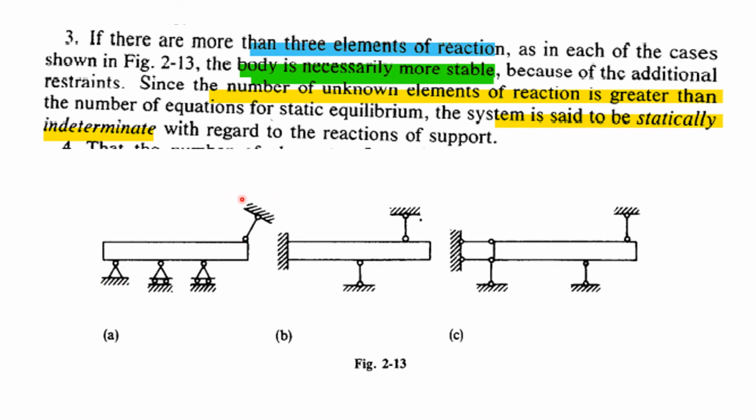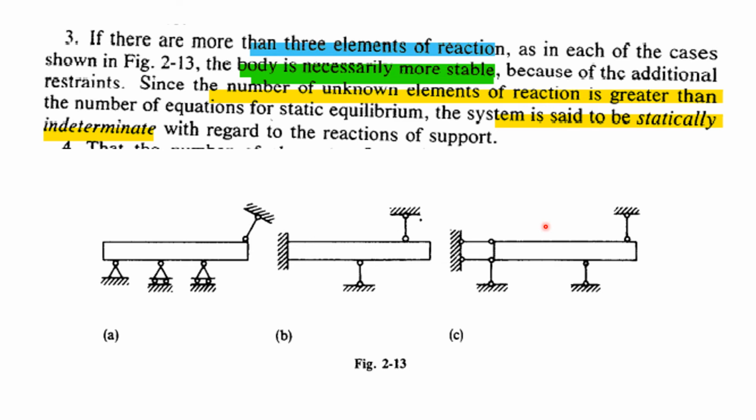The unknown number of elements of reaction here, 2, 3, 4, 5, are greater than the number of equations of static equilibrium. The number of equations for static equilibrium is 3. So in this system there are also 3 reactions, 4, 5 reactions. Here also 3 and 4, 5 reactions. So the unknown elements of reaction are greater than the number of equations of static equilibrium.